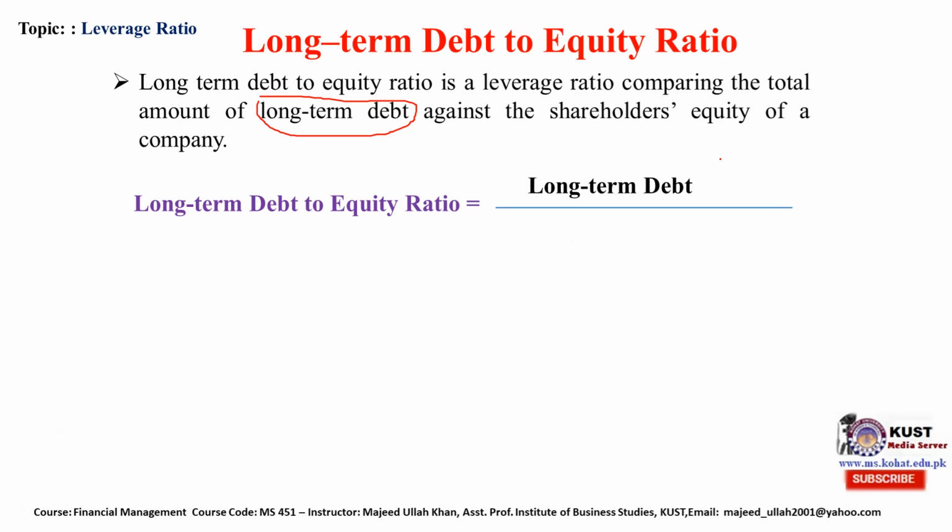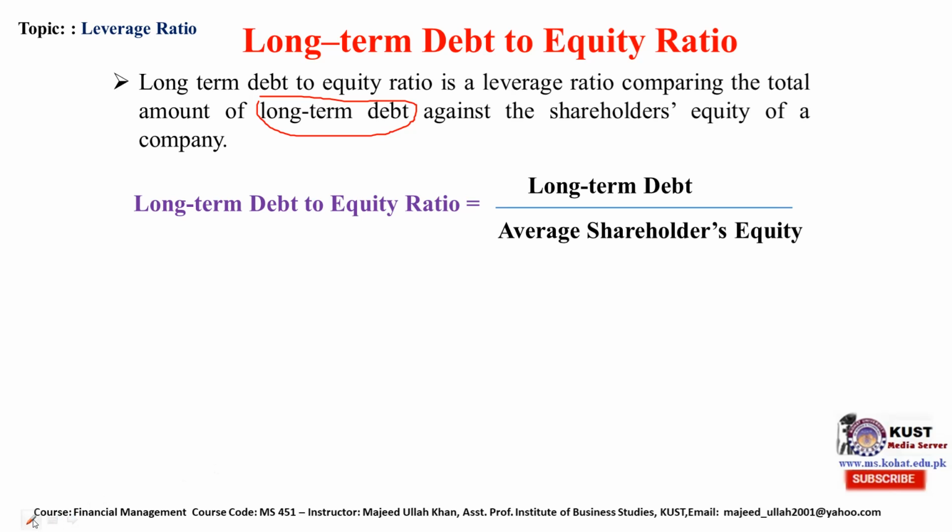Why long-term debt? Because current liabilities such as accounts payable, or any other short-term liability, do not carry any interest or financial cost to the company, so they are excluded in this ratio.